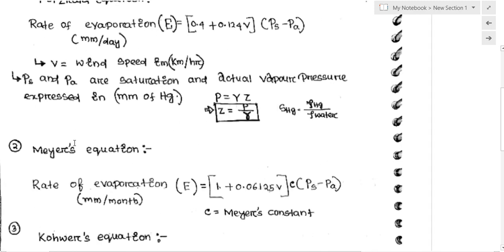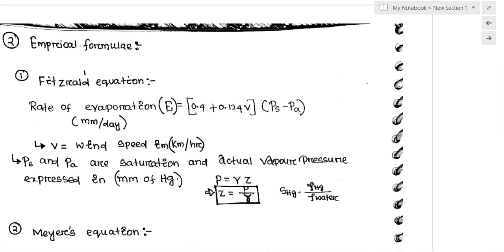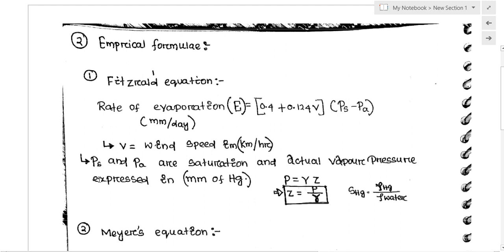Next, we use some empirical formulas to estimate the evaporation. The first one is Fitzgerald's equation. The rate of evaporation is 0.4 plus 0.124 into B, into (PS minus PA), expressed in millimeter per day, that is, how much depth of water will be evaporated per day.